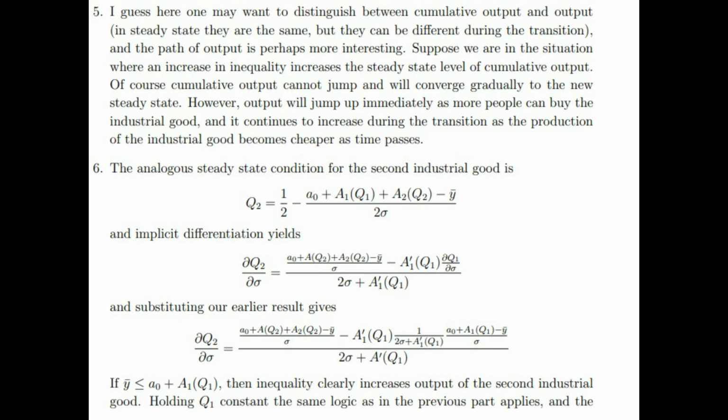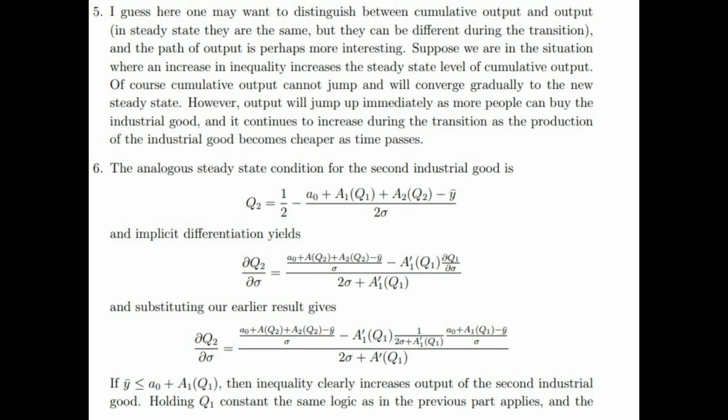to sigma equals A0 plus A1 into brackets Q2 plus A2 into brackets Q2 minus bar Y over sigma, minus A1 into brackets Q1, times 1 over 2 sigma plus A1 into brackets Q1, times A0 plus A1 into brackets Q1 minus bar Y over sigma, all over 2 sigma plus A1 into brackets Q1.